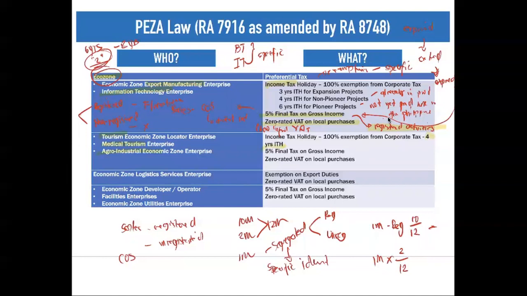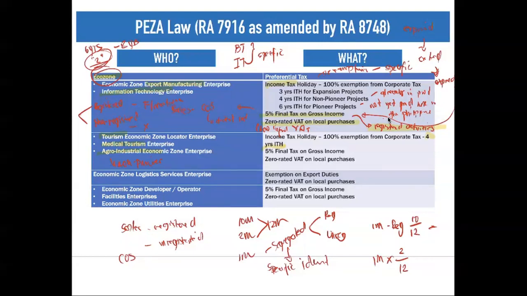Sir, why is it 4 years? Because tourism, medical tourism, and agro-industrial, it's already considered non-pioneer. Sir, why do we say it is non-pioneer? Because for sure, there will always be a medical tourism or any tourism industry here operating in the Philippines. It is not the first time that there will be an operation of tourism, agro-industrial, or medical tourism. That's why it is always 4 years at most.